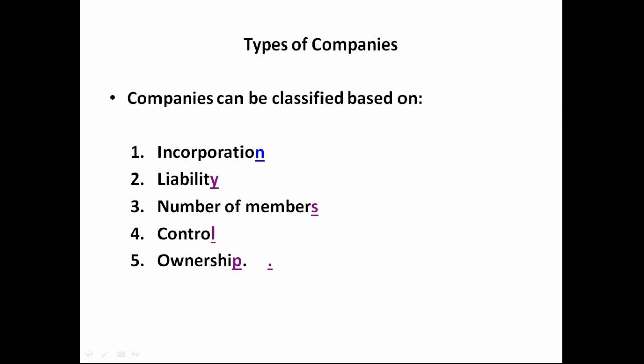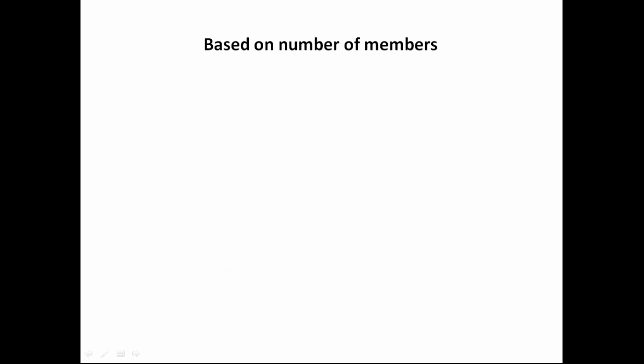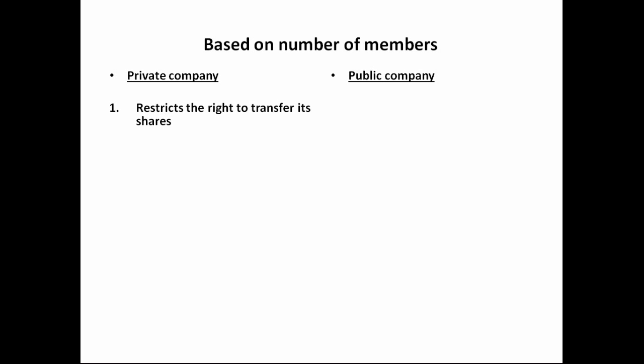Now, the next is companies can be classified based on the number of members. This is a very important classification which we should go into in detail. So, based on the number of members, a company can be either a private company or a public company. Now let's see what a private company is. A private company is one which restricts the right of transfer of the shares, and it has a minimum membership. It can be started with a minimum membership of 2.